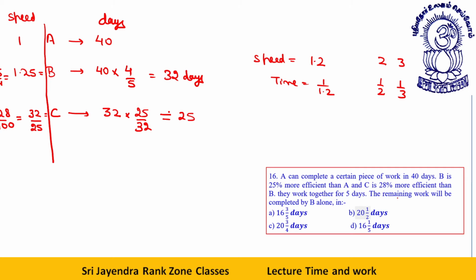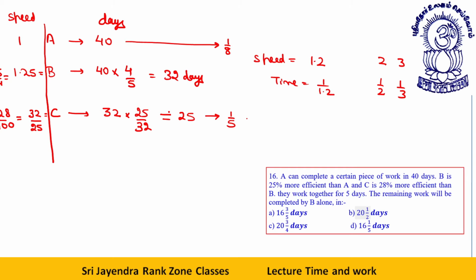They work together for 5 days. The remaining work will be completed by B alone in C, dear friends. In 5 days, he will do how much work? In 5 days, A will do 1/8 work. In 5 days, C will do 1/5 work.